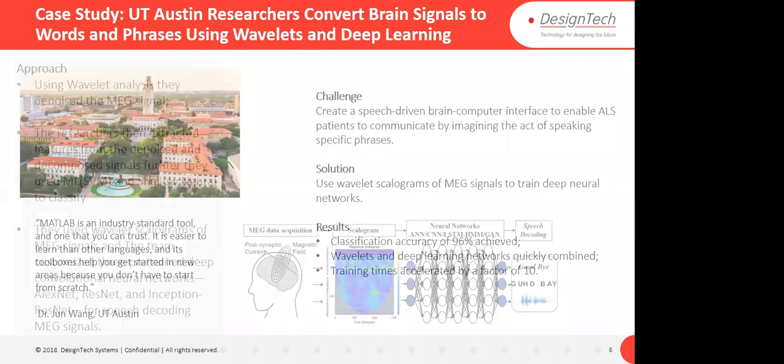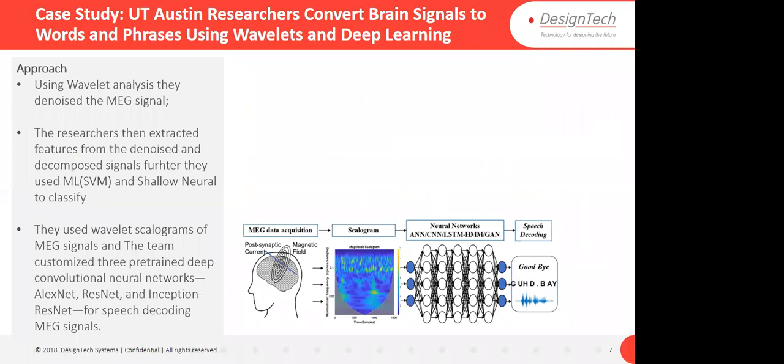So what process, what approach did they follow here? First of all, they used wavelet analysis and denoised the MEG signal. After denoising, they extracted the features. Very common features they extracted, like mean value, standard deviation, RMS value, amplitude, and in the frequency domain, the peak frequency and the power. They extracted these common features and got an accuracy above 80% using machine learning and a shallow neural network. Okay, they were not happy with that, and further they used the wavelet scalograms of MEG signals.